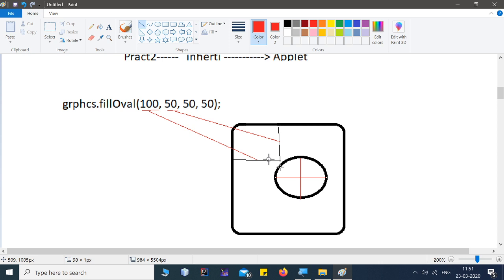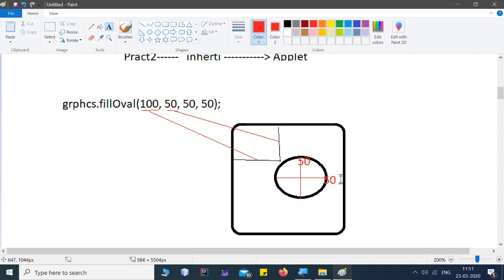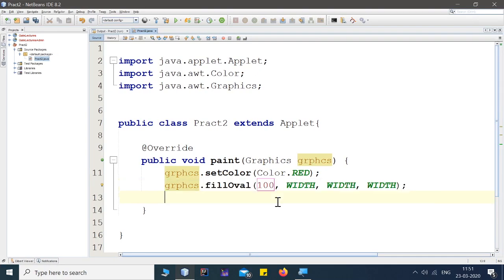If you don't take 50 for both, then it will not look like a circle; it will look like an oval. If you take both diameter pixels as 50, then and only then it will look like a circle. So both the vertical and horizontal sizes will be 50 and 50. These are the diameters we want to set, and the first two are the distance from the left and the distance from the top. fillOval will create an oval inside the applet with red color. So just move back to our program.